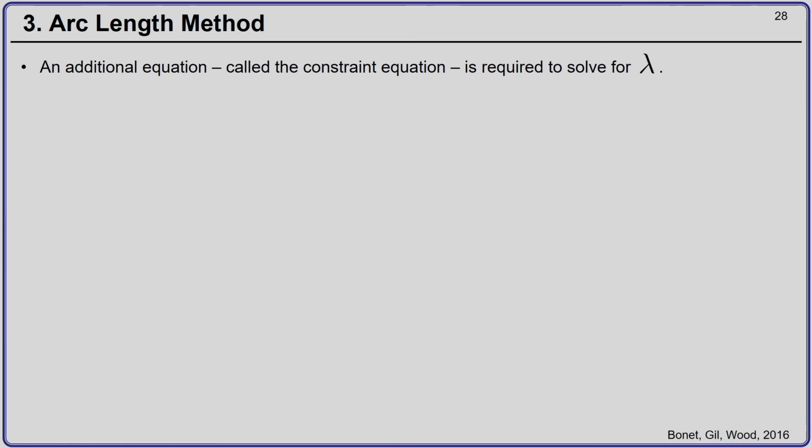Okay. So, now we have n equations, but we have increased the number of unknowns from n to n plus 1, where n is the total number of degrees of freedom, which is the number of nodes times the degrees of freedom per node. Okay. Now, we need an additional equation, because solving n plus 1 unknowns using n equations is not possible. Therefore, we need one more equation, and this equation we get from what is called the constraint equation. So, we define a constraint equation which is required to be solved, so that we can get the value of lambda.